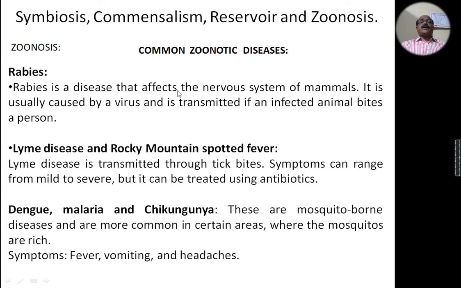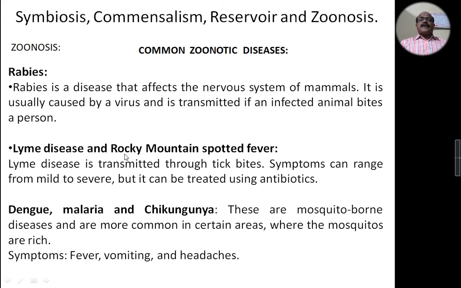Here are some common zoonotic diseases. For example, rabies is a common zoonotic disease which affects the nervous system of mammals. It is usually caused by a virus and is transmitted if an infected animal bites a person.